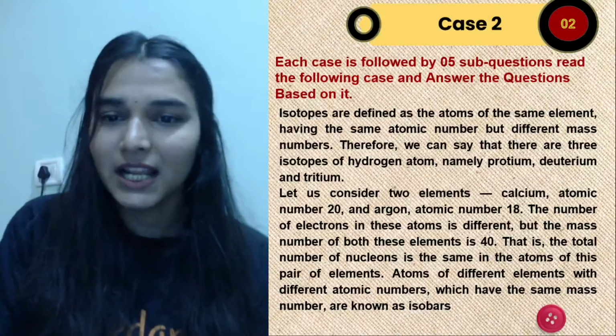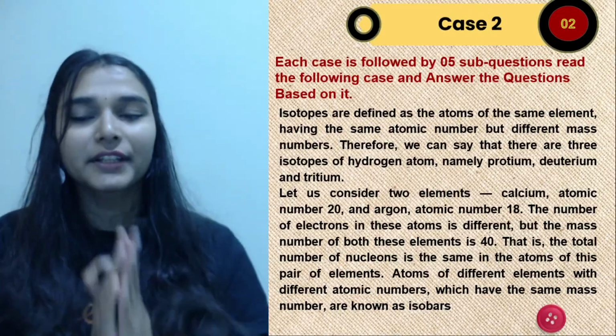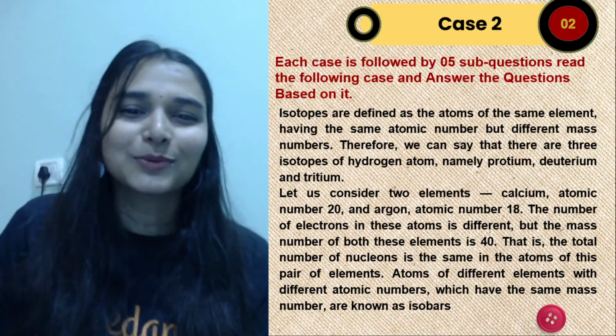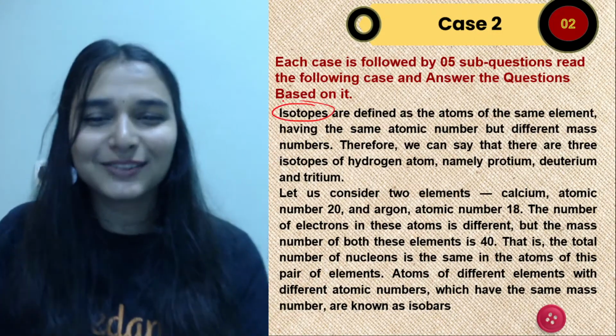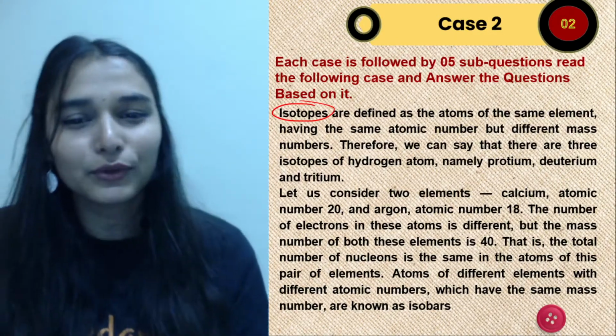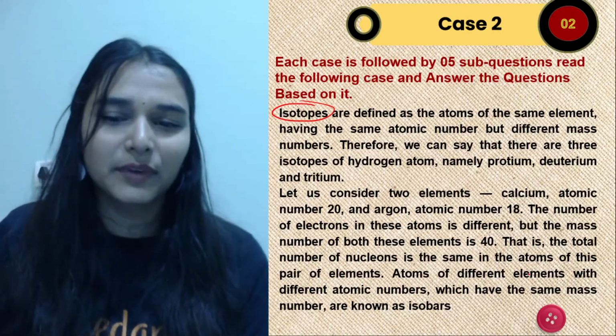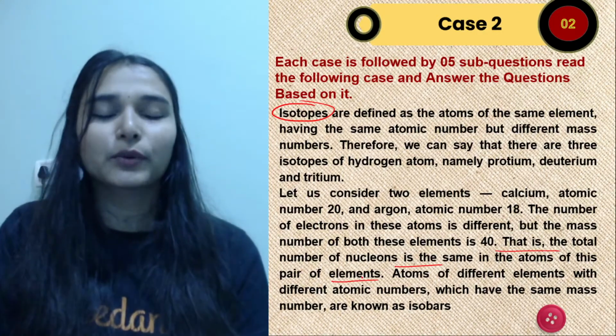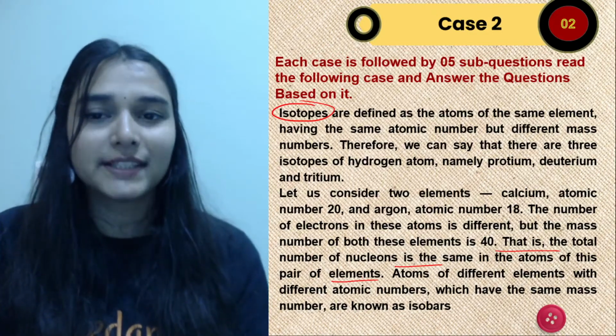Fine. Let's continue to the second case on your screen. Pay attention. Now this is again theoretical. The first word will tell you, oh, this is an isotopes question, and if your concept is clear on isotopes, you can directly go to the question. They've also given some examples there, but I believe that in case based questions you can save a lot of time if your concepts are clear.